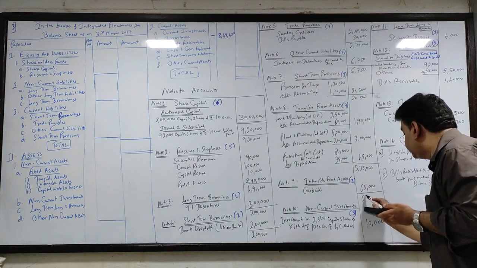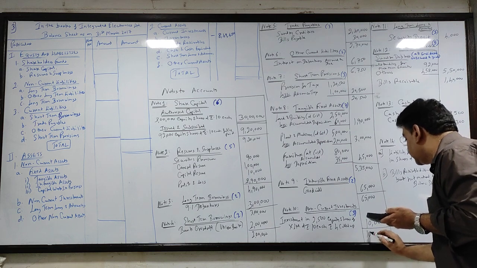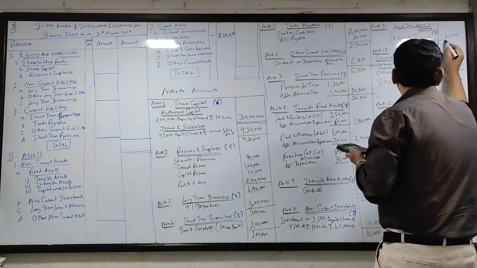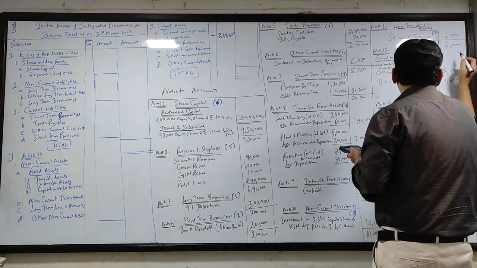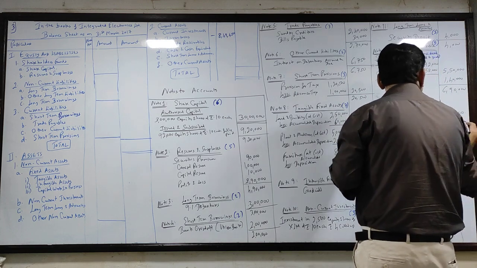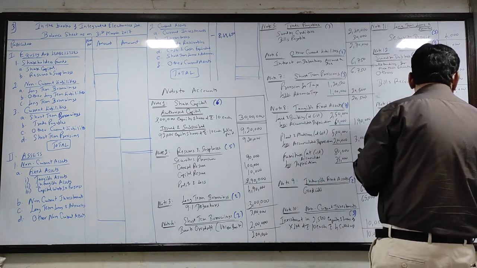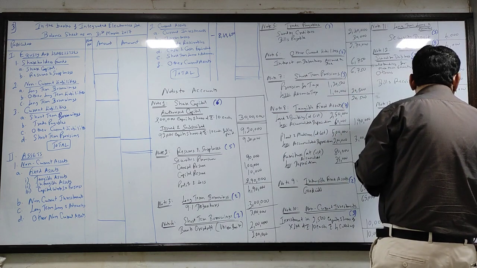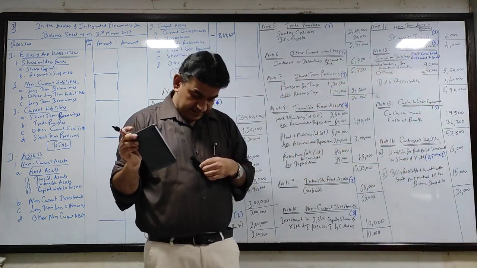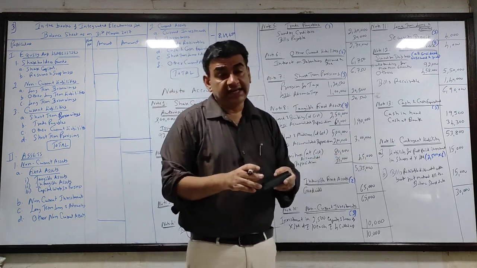Goodwill 65,000. Investments non-current 10,000. Security deposit 4,000. Trade receivable 690. Cash and cash equivalent 53,800. Clear guys? Contingent ka toh total le liya.